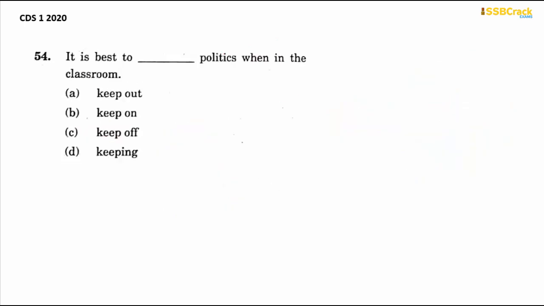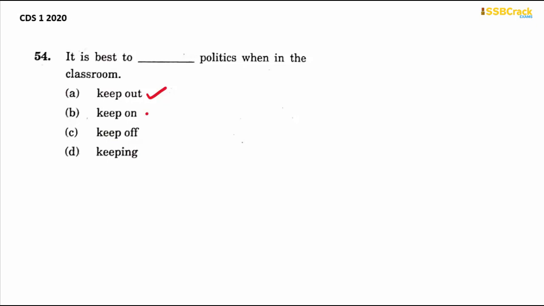Okay. Next question. It is best to dash politics when in the classroom. It is best to keep out politics. Keep out means to stop something from entering or intruding. So basically you're keeping out politics, you're stopping politics from coming inside the classroom. And keep on means to continue. There is nothing in the sentence which means to continue doing something to the politics. This is not applicable in the sentence. And keep off means to prevent something from touching something. Again, this is not applicable here.